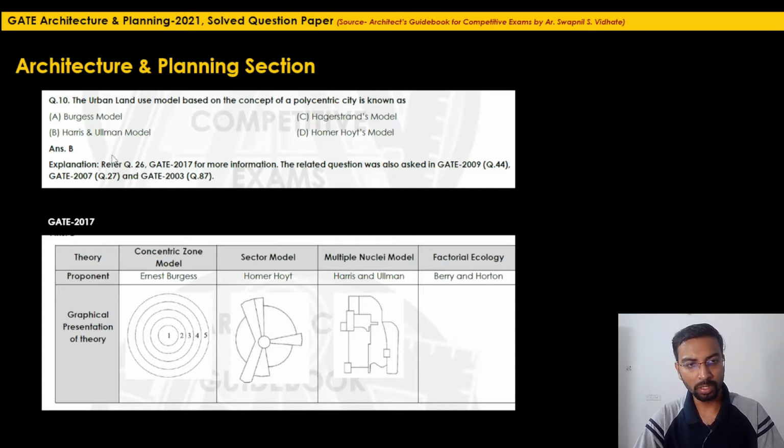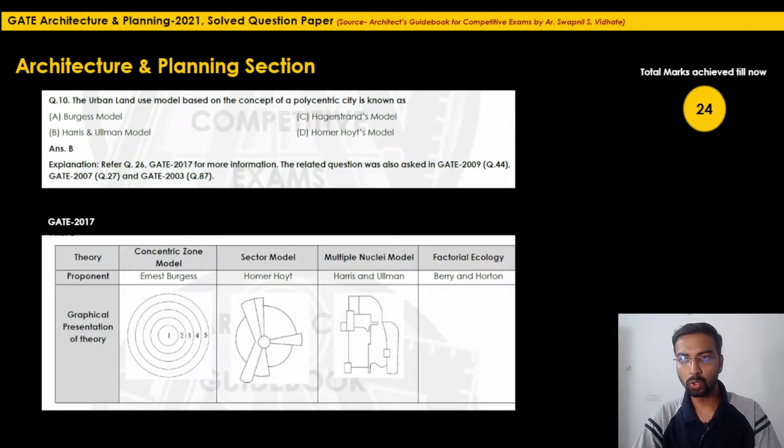Such an easy question was not that difficult in GATE 2021. So total marks achieved till now is 24. Earlier till question 9, I think we had achieved 23 marks. This was again a 1 mark question. So total marks achieved till now 24 marks.